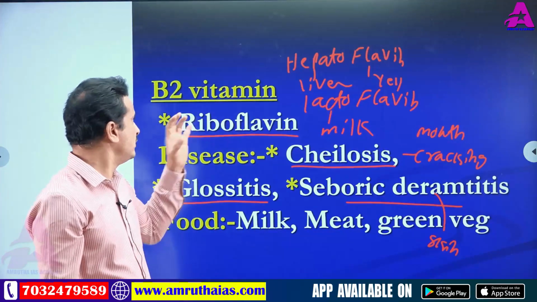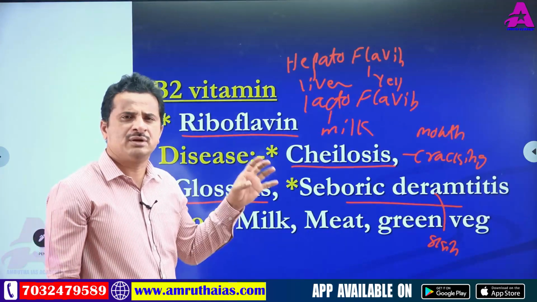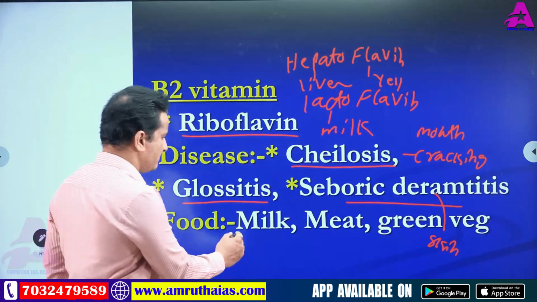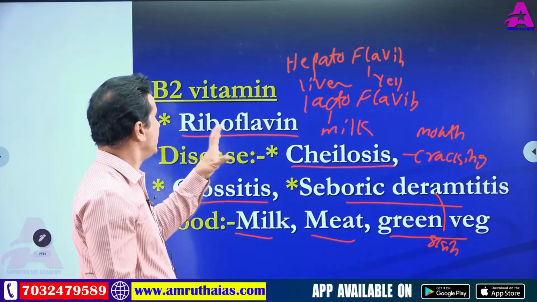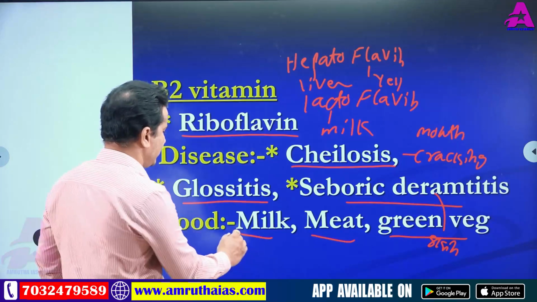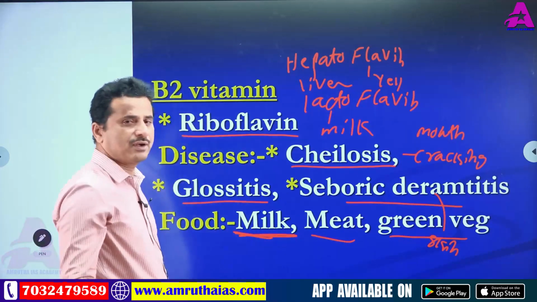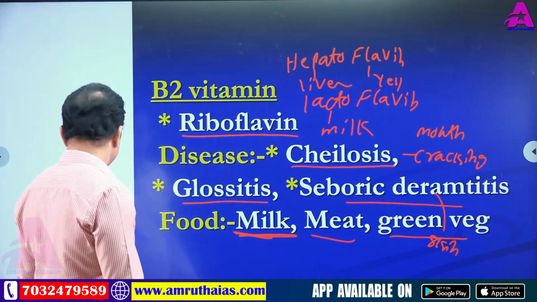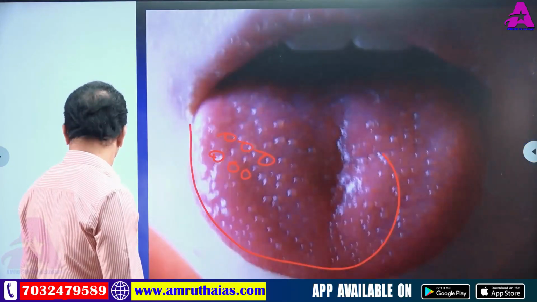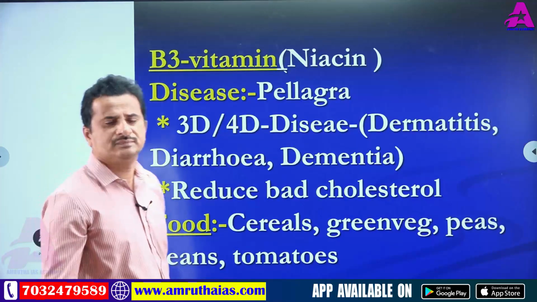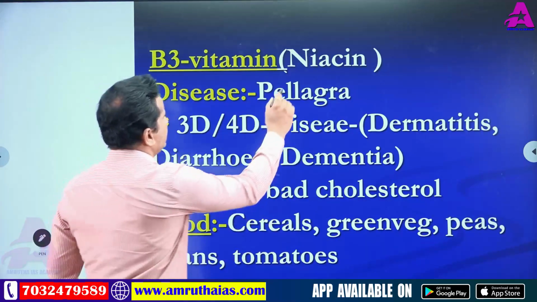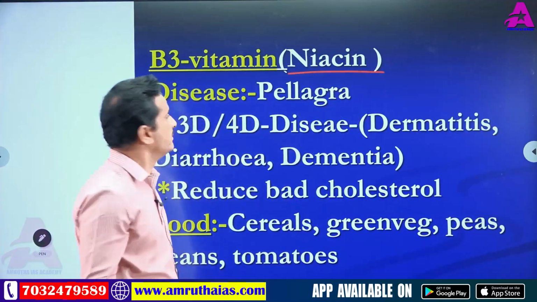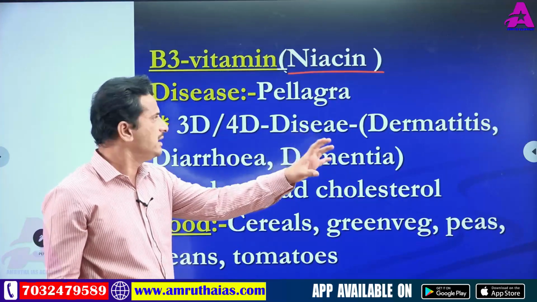Next, food materials. Vitamin B2 is available in milk, meat and green vegetables. The highest B2 vitamin is present in milk. After vitamin B2, next is vitamin B3. The chemical name of vitamin B3 is niacin.